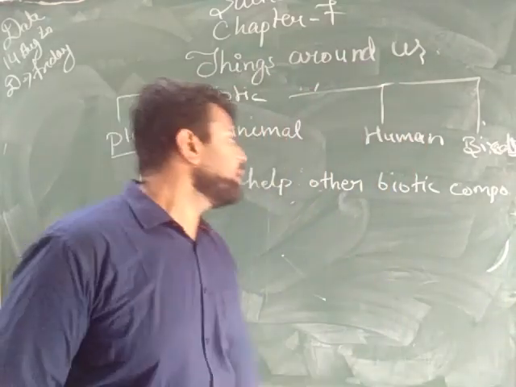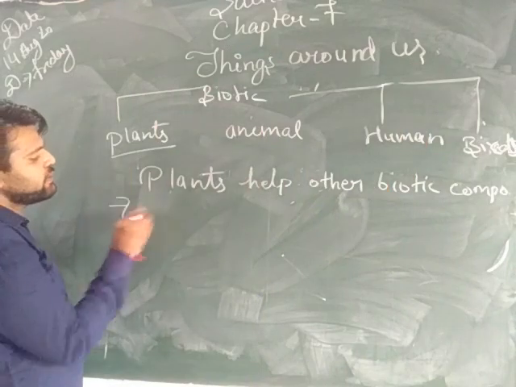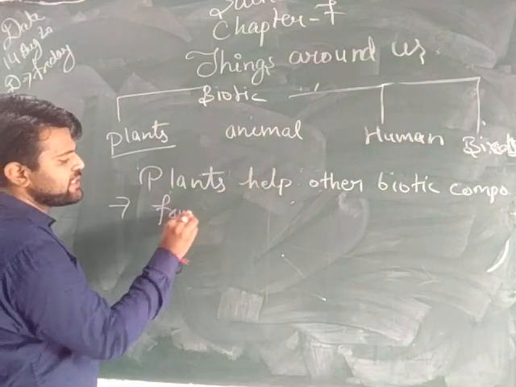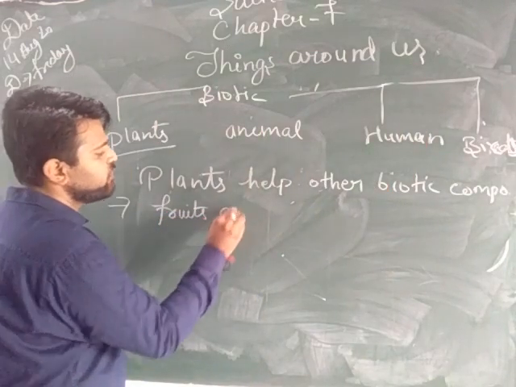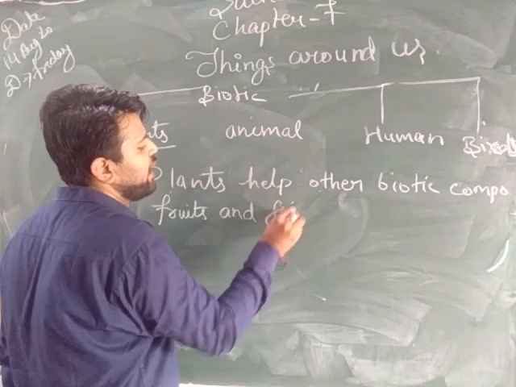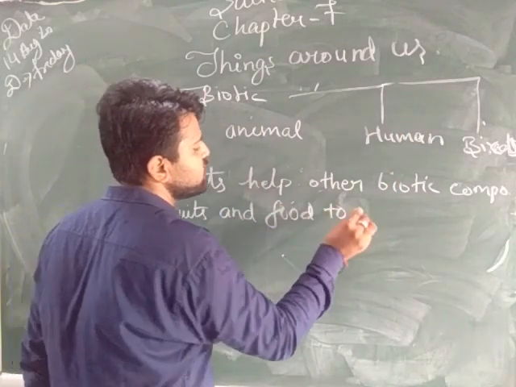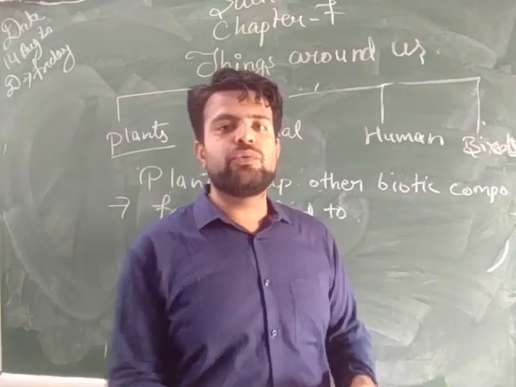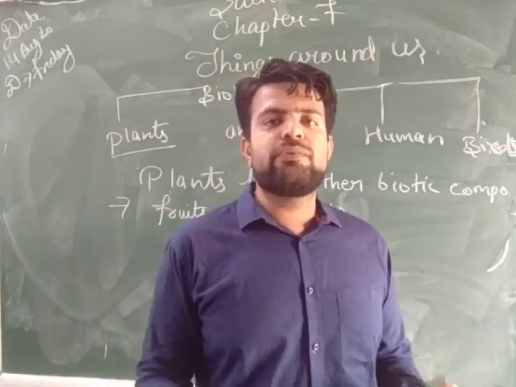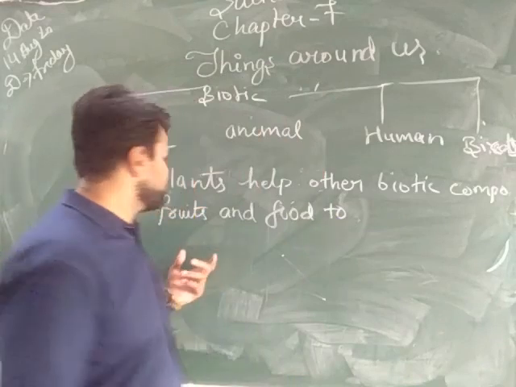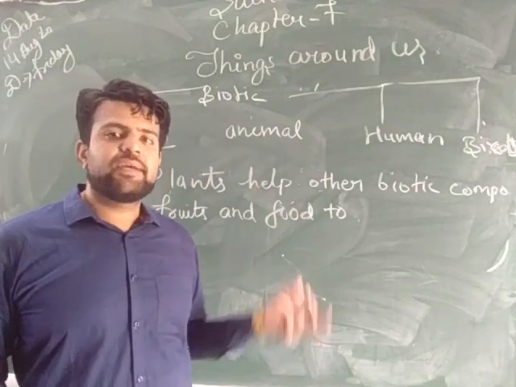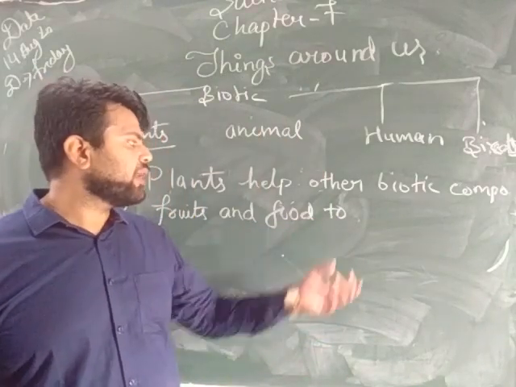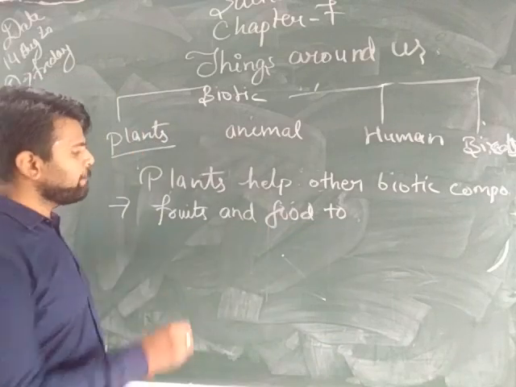First of all, plants provide fruits and food to the living organisms. We all know that our major food items come from plants, that is grains, fruits, vegetables.